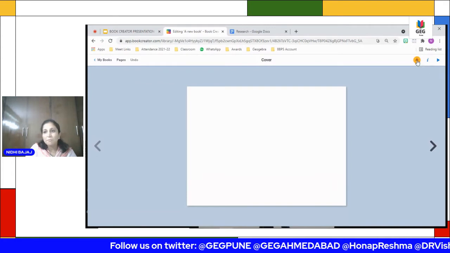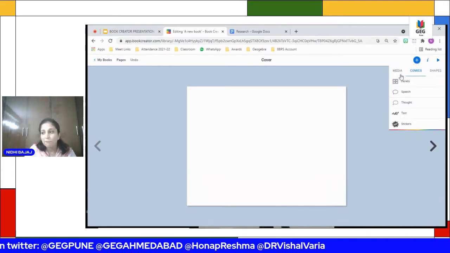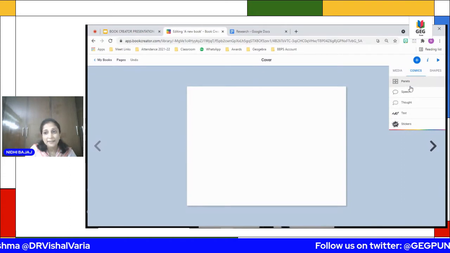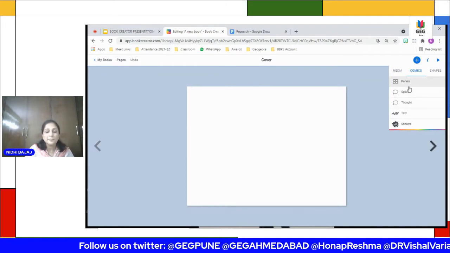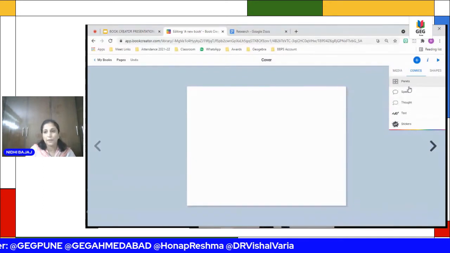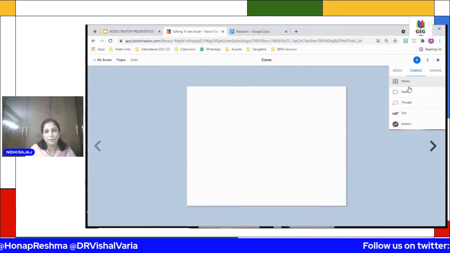Now when I add an item here, can you see that we have media, comics, which earlier was not showing, and shapes. And when comics is highlighted, I can see a lot of other tools: panels, speech and thought bubbles, text, and stickers. These features are not available in the normal landscape and other modes. So I prefer doing it on comics, and today I will be working in comic mode only.